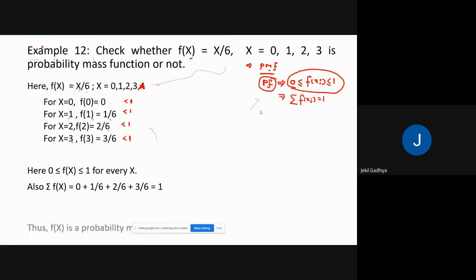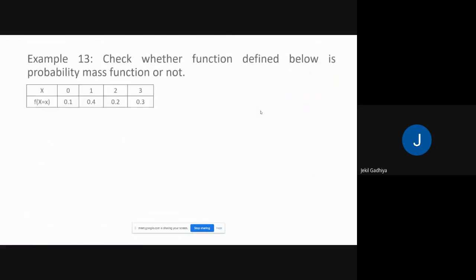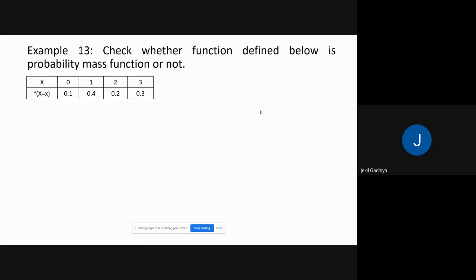Now next example. Check whether the function defined below is a probability mass function or not. Now please everyone calculate this and give me your final answer. Is it a probability mass function or not?